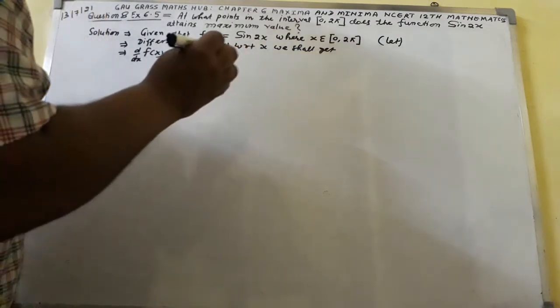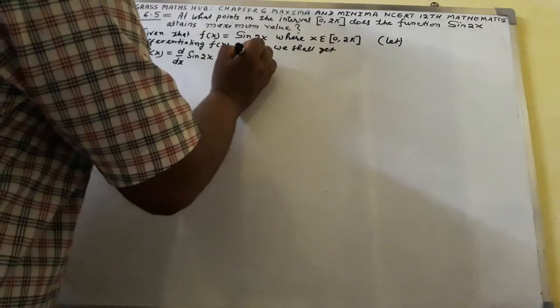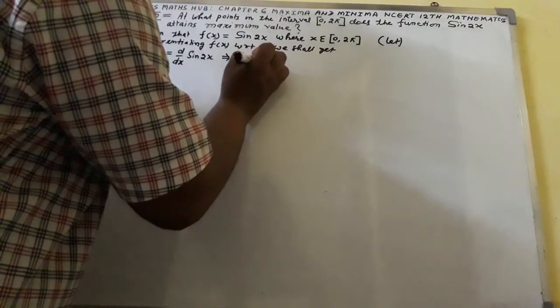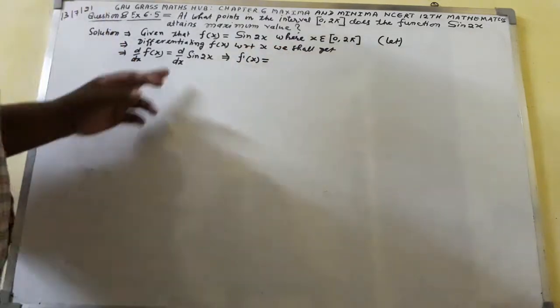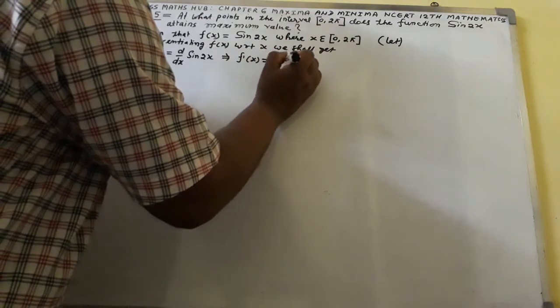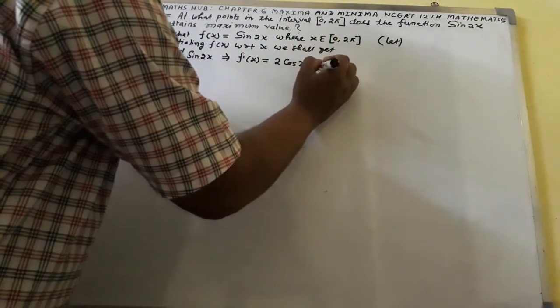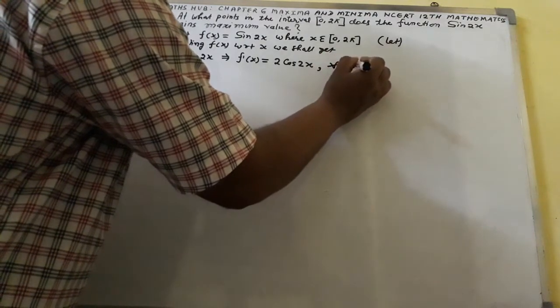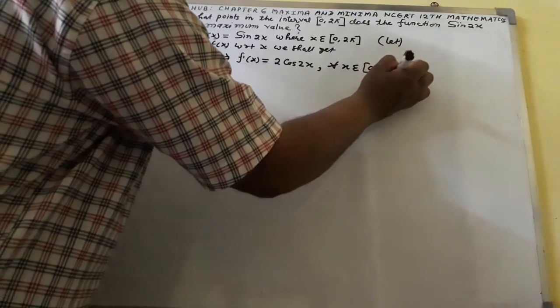This implies that f dash of x, the first order derivative of f of x, equals 2 cos 2x, for all x belonging to the closed interval [0, 2π].